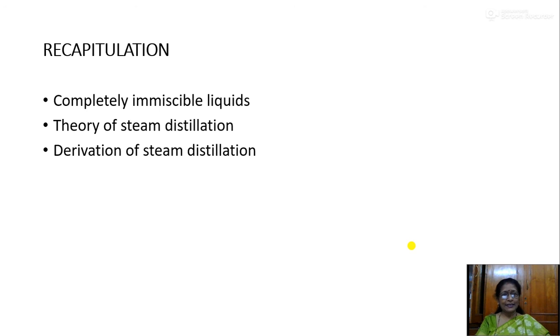Now let us see what we have discussed till now. Recapitulation. We have learned about completely immiscible liquids. When you mix two liquids, they are immiscible at all compositions or proportions; they are not mixable at all. And the theory of steam distillation: by steam distillation, we can separate a mixture of two immiscible liquids by passing steam. And we have learned the derivation of steam distillation also. Okay, thank you.